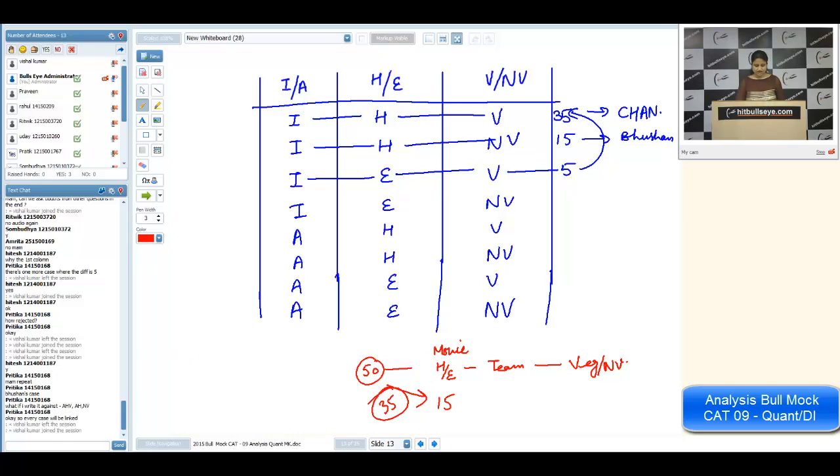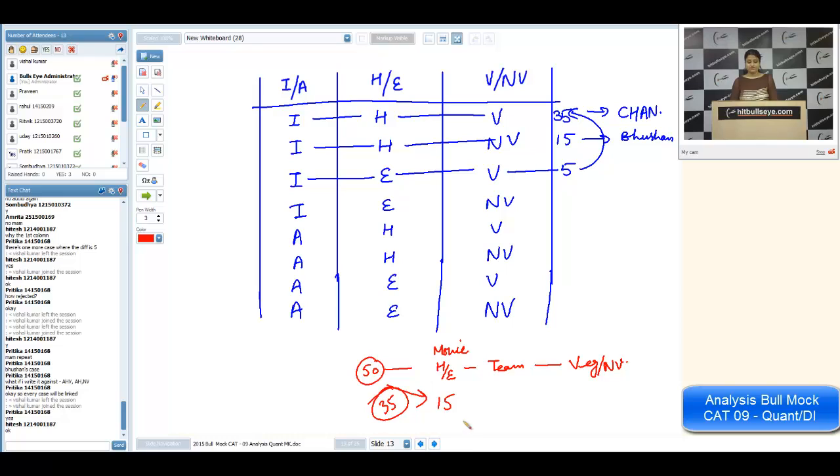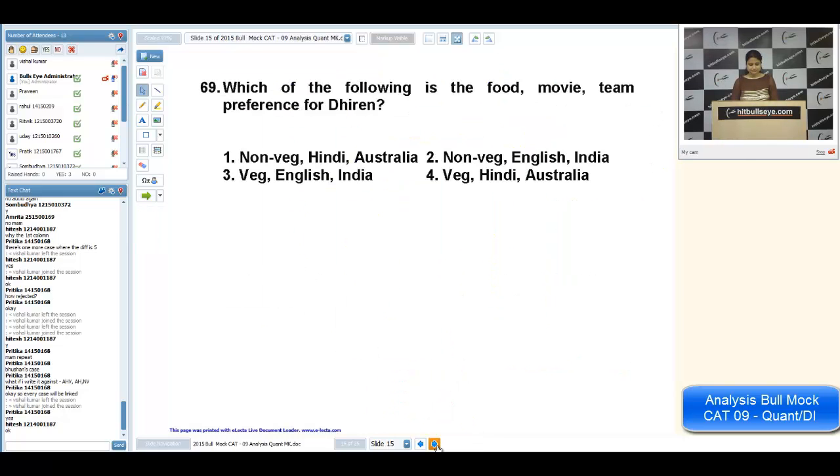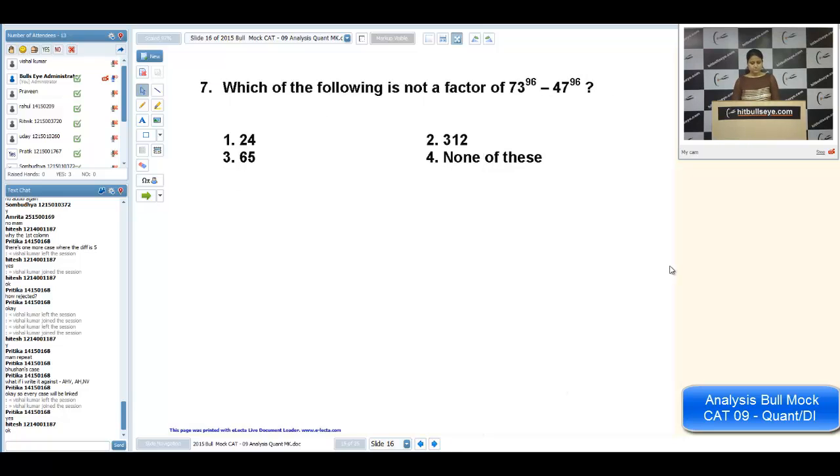Should I leave this set now? So the concept was difficult in this set, but calculation was very easy. Okay, let us see. Now come to the medium level questions. Question number 7, medium level, number system only. Yeah, any problem in this?